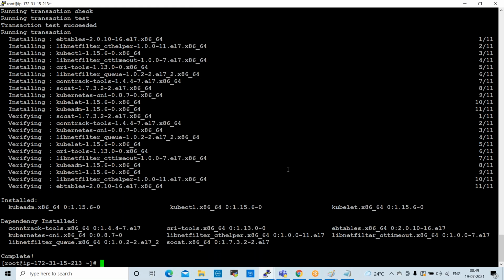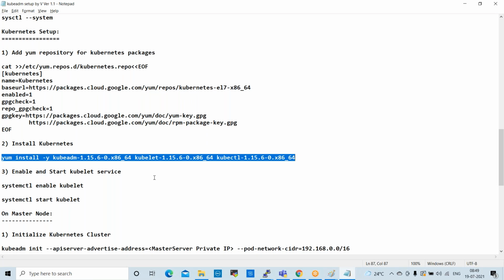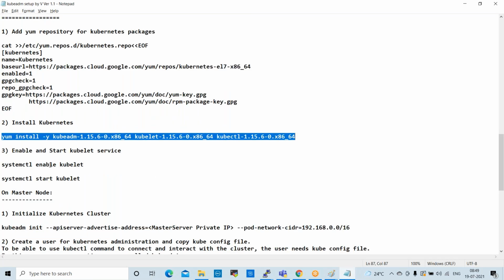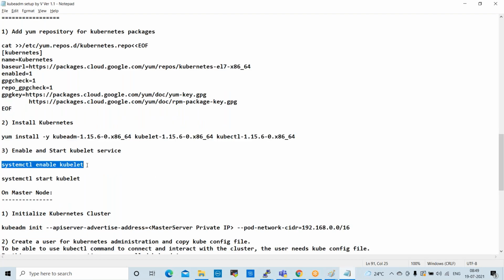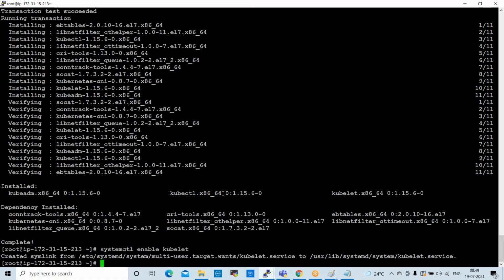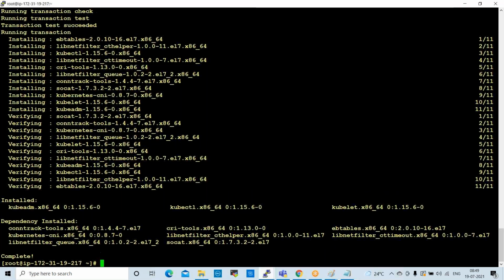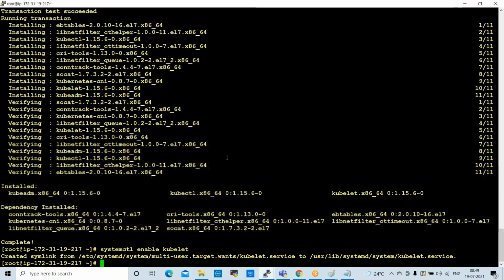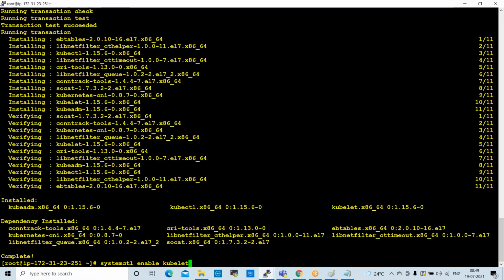Yeah, our master is completed. So this is the Kubernetes version. Next one is enable kubelet. So copy this command, execute on master, execute on node 1 and node 2 also.